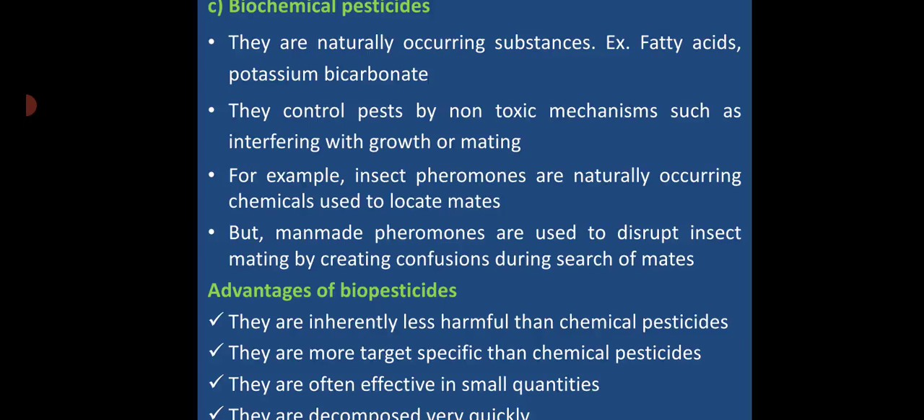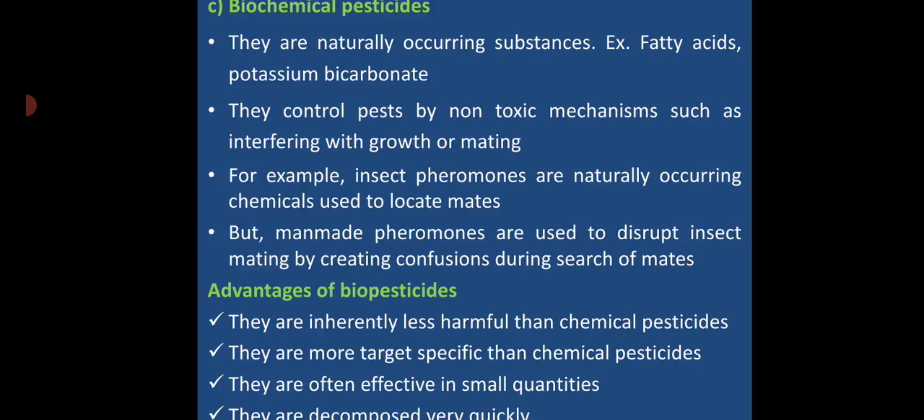For example, insect pheromones are naturally produced by the pest to attract its mate, to locate mates. But man-made pheromones are chemical compounds which are artificially produced and used to disrupt insect mating by creating confusion among the mates in searching for mates for reproduction. In this manner, it can control the pest populations rather than killing. The advantages of biopesticide.